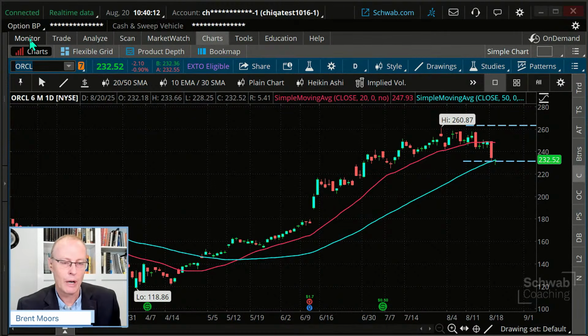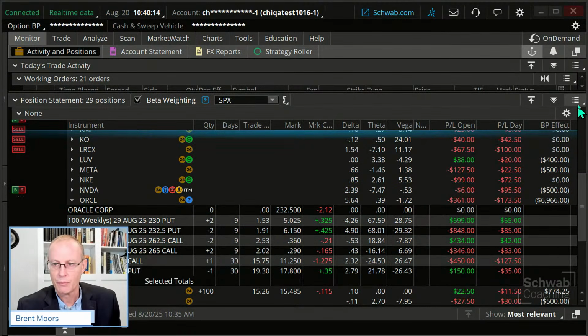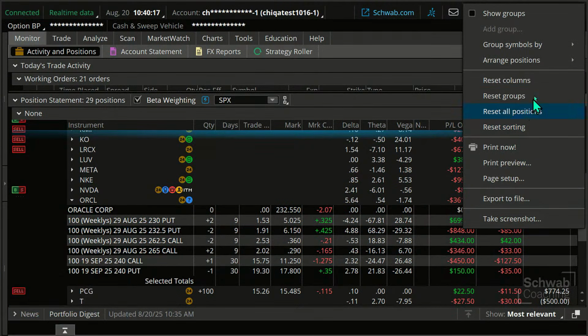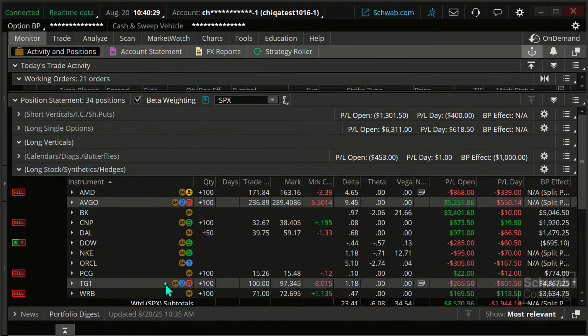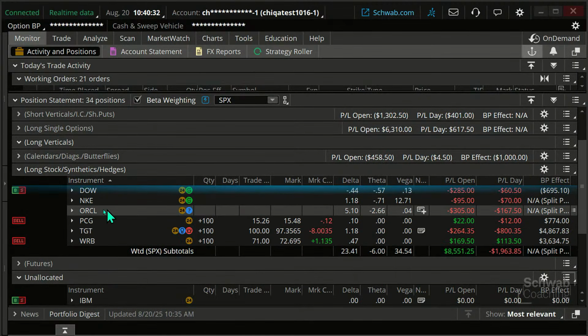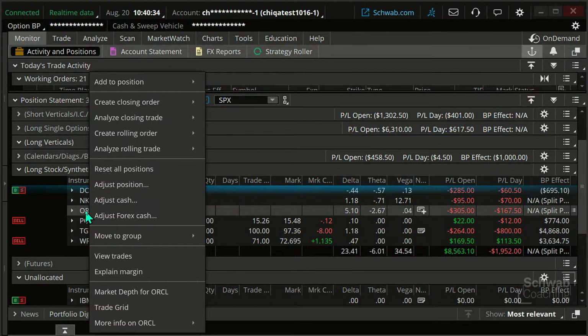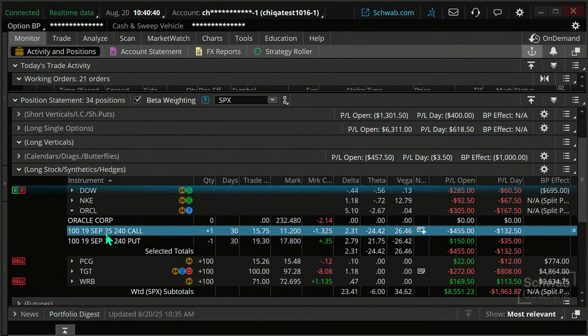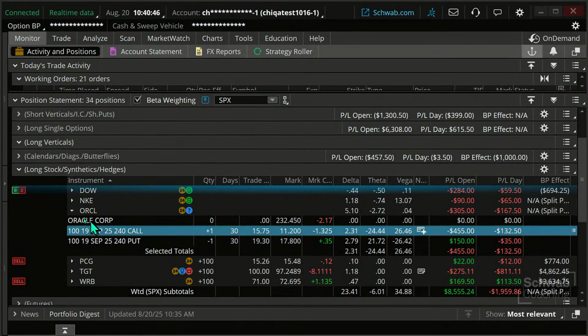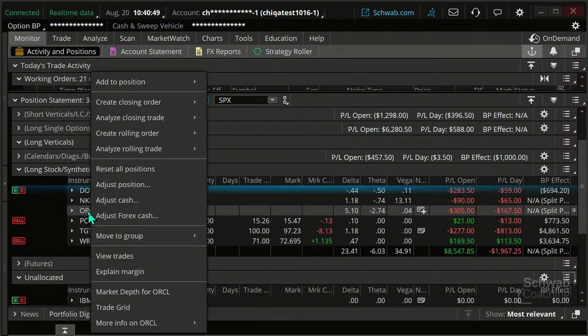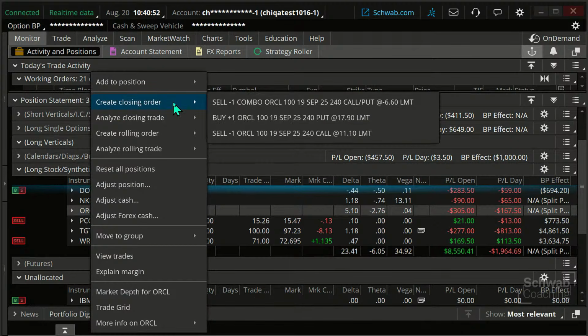Now, normally when I'm looking at this, I have these in groups. I'm going to show groups, and it may make it a little more clear if you put it in a group. This was in here, and you can see my Oracle position right here, but I'm going to look to get out of this position. Let me right click on it. Interesting. Hold on, I want to experiment with something real quick. It won't let me right click on the individual leg now, but it is letting me right click on the symbol. Okay, well, that's something for me to know.